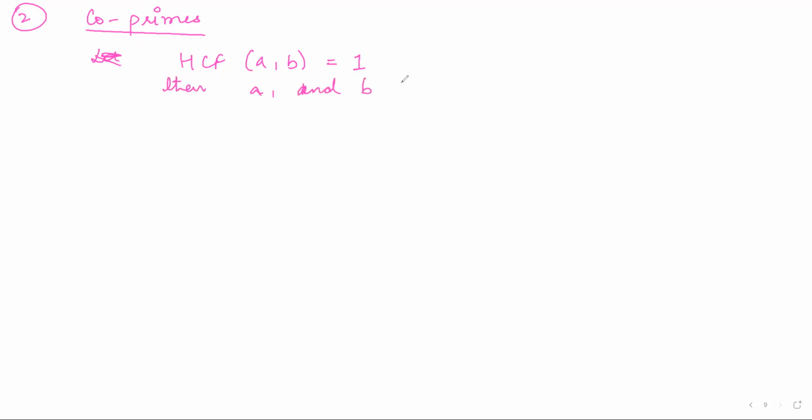Now, the second topic is a term which is very important in this chapter, which is coprimes. What are coprimes? We have discussed it. If the HCF of two numbers, let's say a and b, is 1, then we can say a and b are coprimes. This term is actually used in the proofs later on. This is an important term.